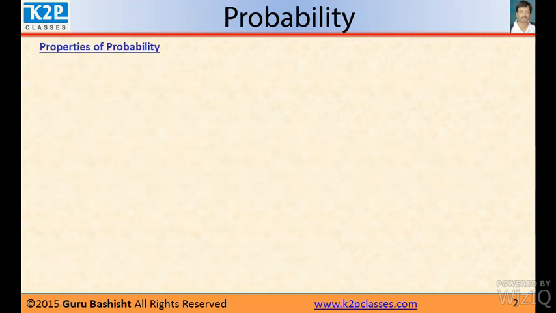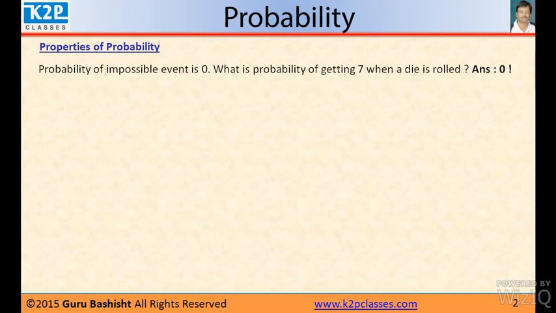Now, properties of probability. Probability of impossible event is 0. Like, what is probability of getting 7 when a die is rolled? Answer would be 0. Why? Because there is no 7 in a die. In a die there is only 6 numbers. Up to 6, 1, 2, 3, 4, 5, 6. So the probability of getting 7 is 0.